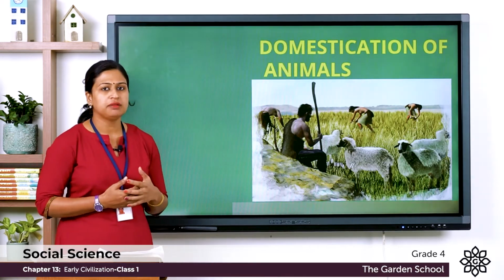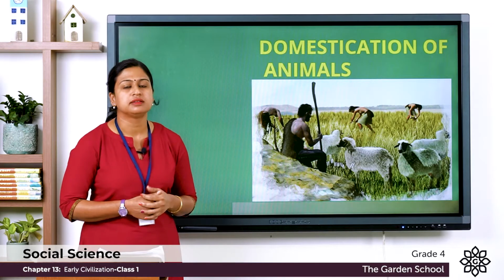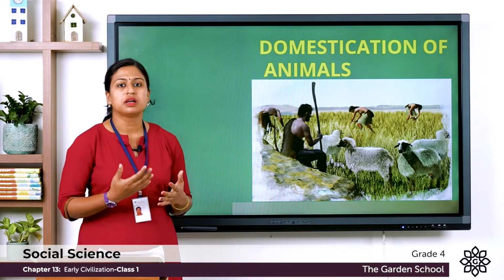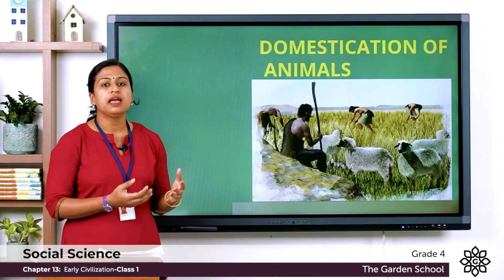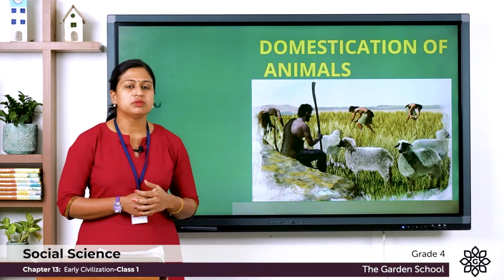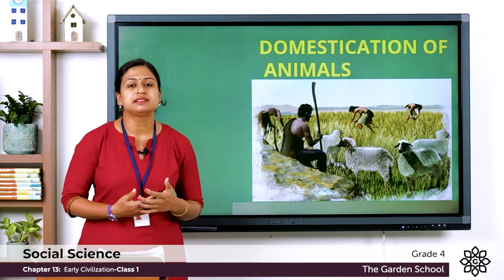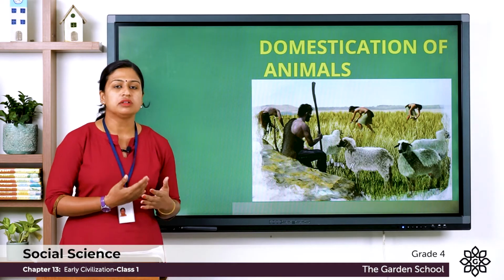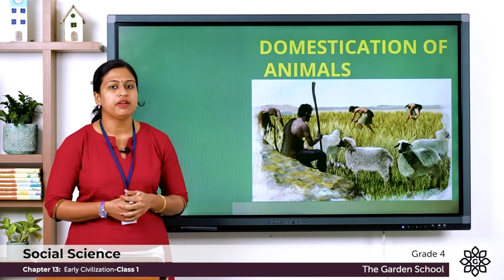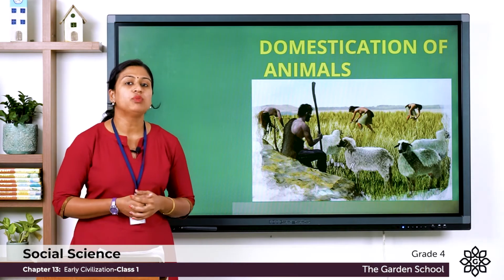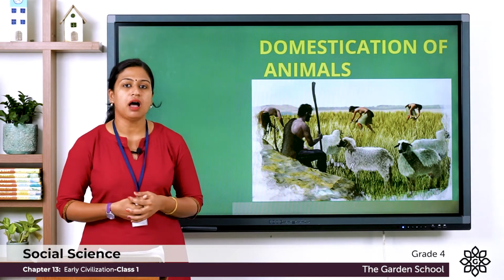So, what do you understand by domesticating animals? That means rearing of animals like sheep, goat, cow for meat, milk, and to use their skin to cover their body. So, after farming, they started to cultivate many crops, vegetables, and they also started domesticating animals. In order to do farming, they settled in one place and they built their houses.